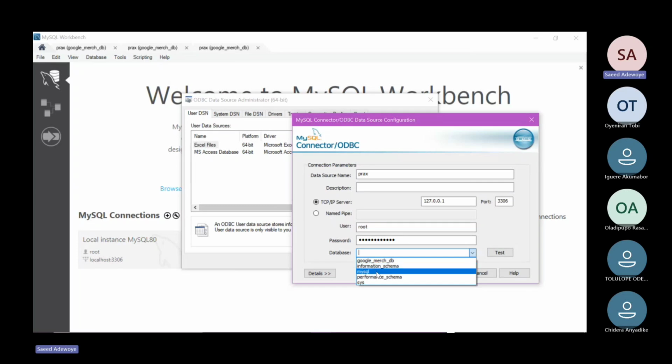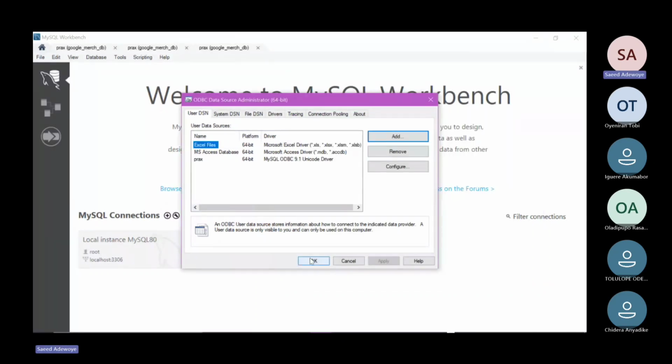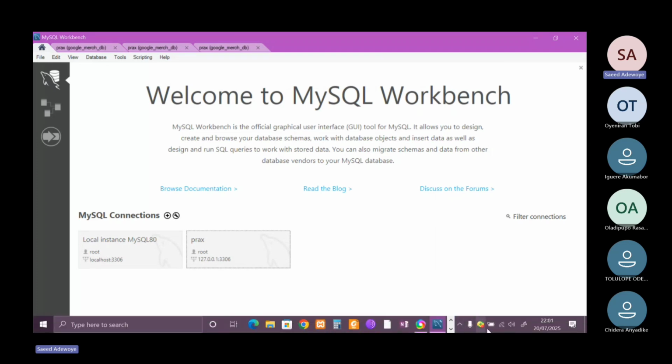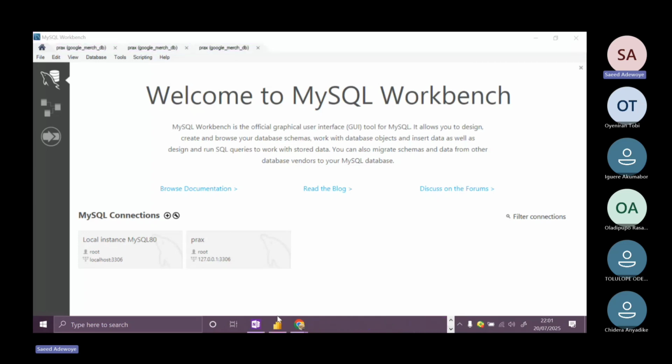Then here, the database we are using is the Google merchandise database. Click on it, then click OK. Also, as you can see, this is the connection we just made. Click OK, and that's all. Now you can simply go to your Power BI and connect to that particular connection that you've made between MySQL and Power BI. So let's head on to our Power BI interface.